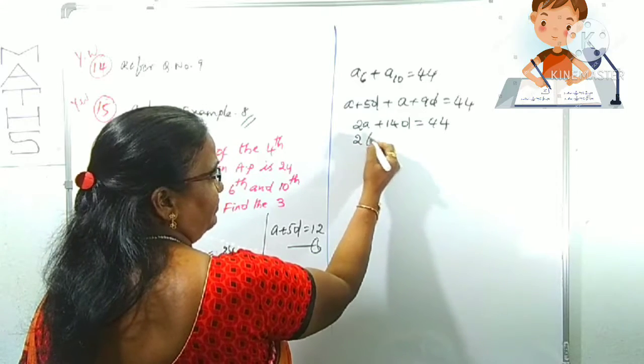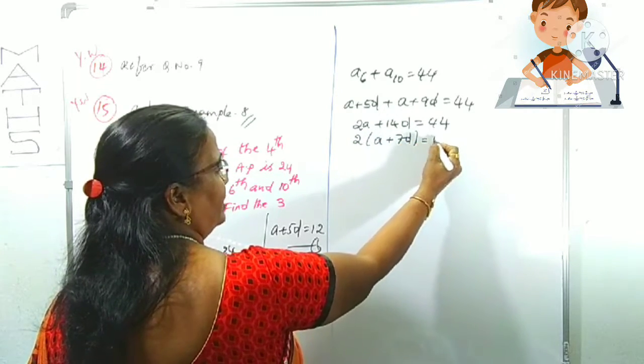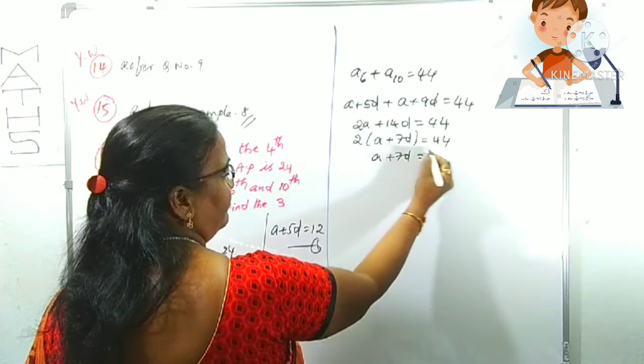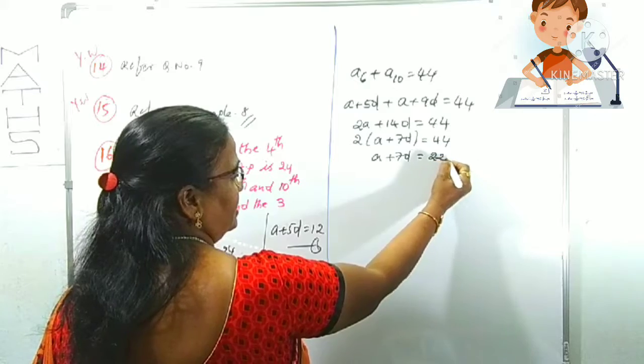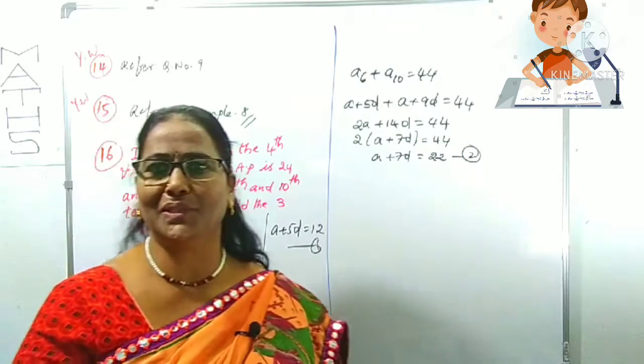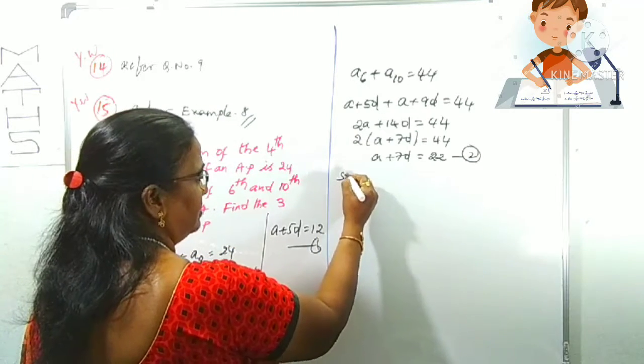Take the 2 common from this. This is A plus 7D equals 44 by 2, which is 22. This is taken as equation 2. Solve the equations 1 and 2.